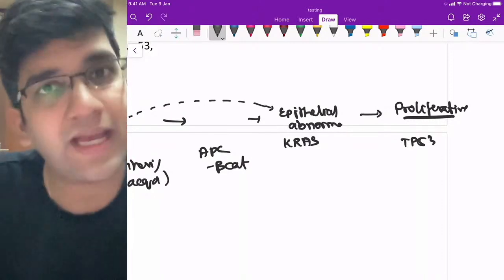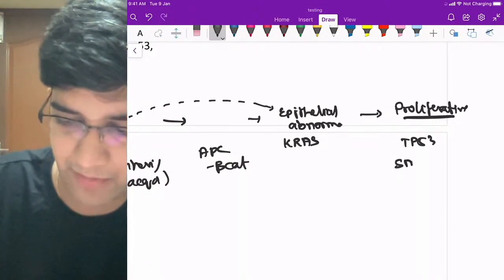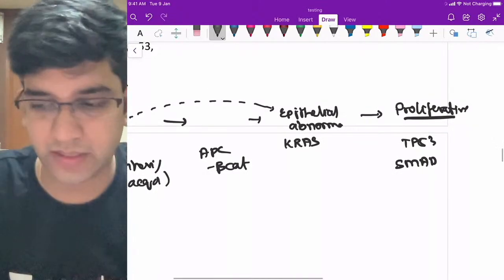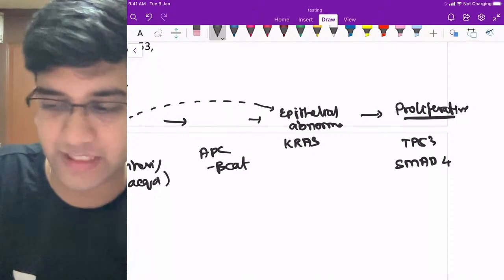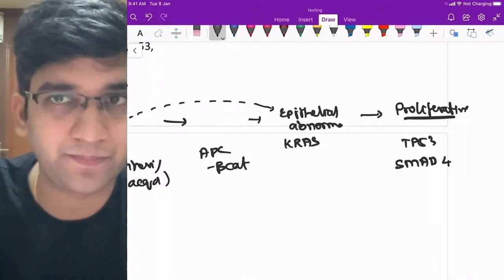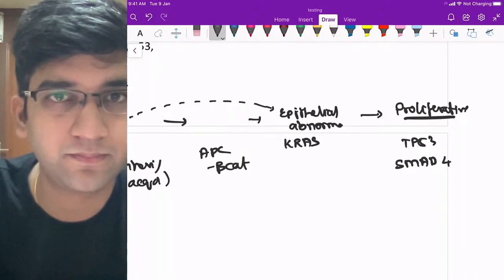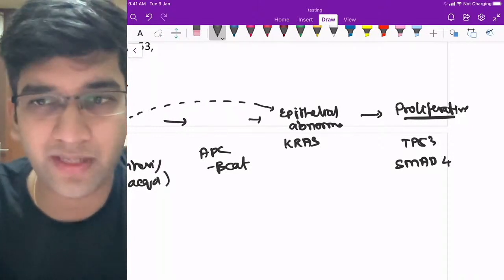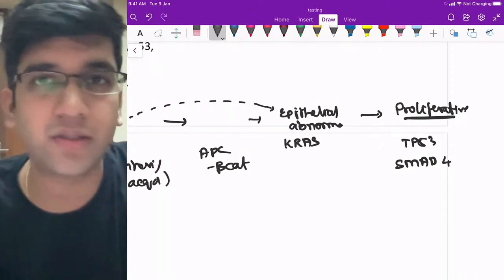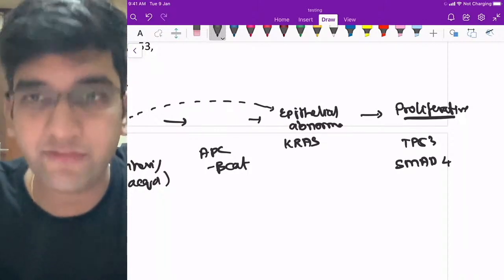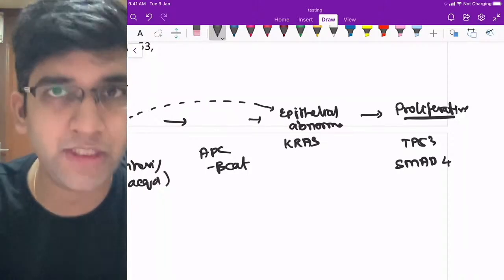Along with TP53, I might have a few more things, SMAD. Okay, I'll just ask you a question. There's SMAD2 as well as SMAD4. I'll take SMAD4 alone. Do you know any syndrome where SMAD4 is mutated? Any syndrome where SMAD4 is mutated? I'm sure you will know that. SMAD4 congenital loss you will have in your juvenile polyposis syndrome. Perfect. Fine.